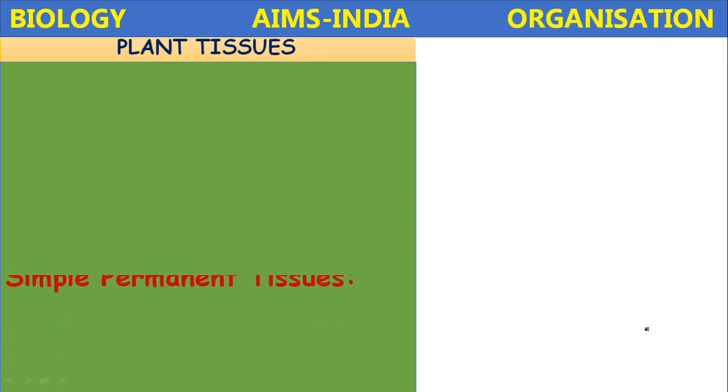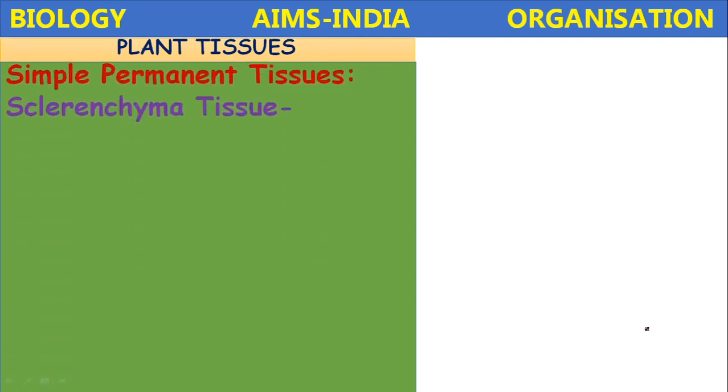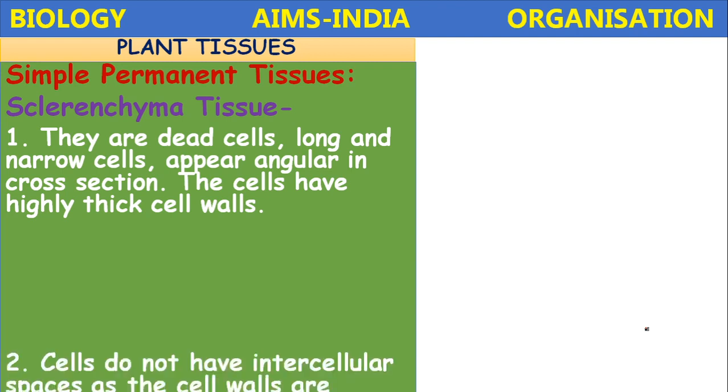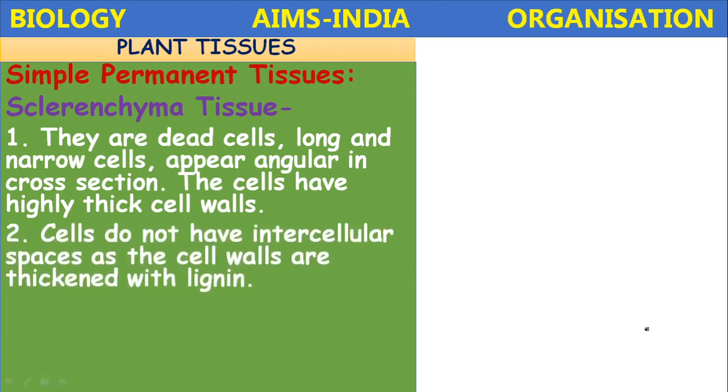Next, the last simple permanent tissue is sclerenchymatous tissue. Sclerenchyma cells are dead cells, long and narrow, appearing angular in cross section. The cells have highly thick cell walls compared to parenchyma and collenchyma. Here the cell walls are very thick because of the presence of lignin.